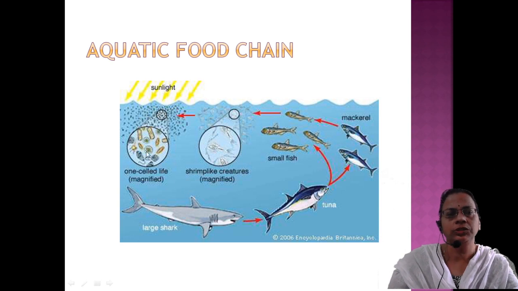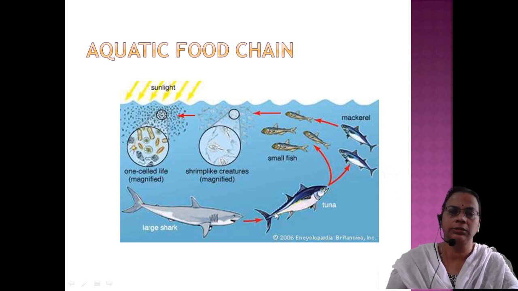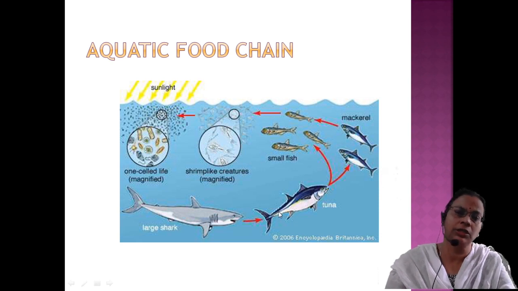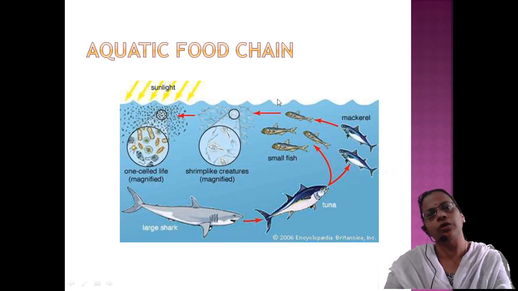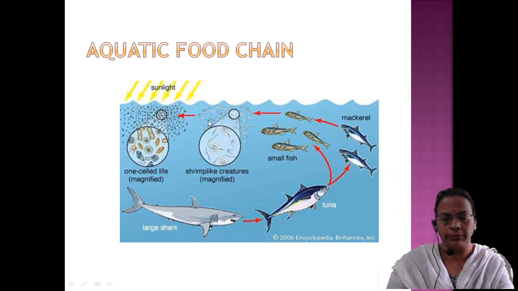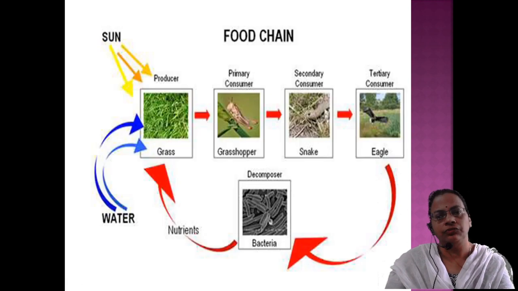And in a pond, you can start with phytoplankton, then frog, then small fish, then large fish. So it can be either marine or freshwater, pond or ocean. Different forms can be asked like that. Then these are the food chains.